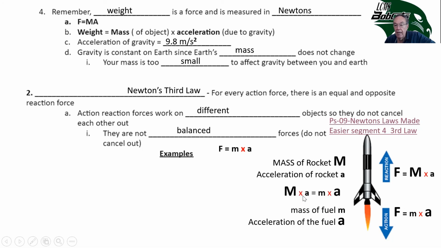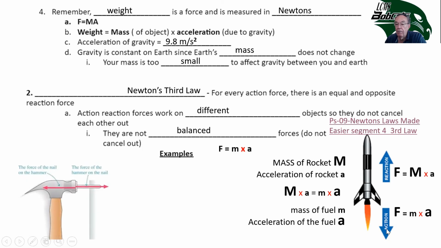So the force of the rocket, the reaction force, its big mass times its tiny acceleration, is equal to the little mass of the fuel times its huge acceleration. So these forces are equal in size and opposite in direction. We have the action of the fuel pushing down, and then the reaction makes the rocket go up.